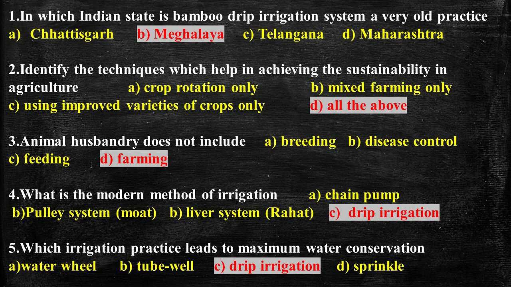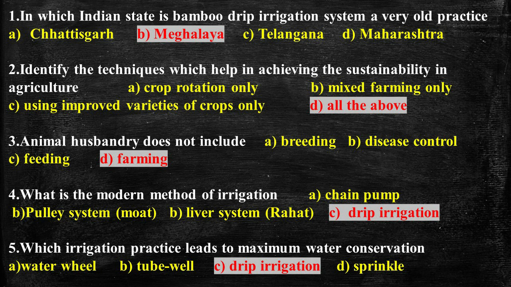Question number 3, animal husbandry does not include. So the answer is farming, because animal husbandry is the farming division that deals with animals raised for meat, food, milk, eggs or other products. So the majority of livestock are herbivores except for omnivores, pigs and chicken. So the answer is farming. Animal husbandry does not include farming. So it includes breeding, disease control and feeding.